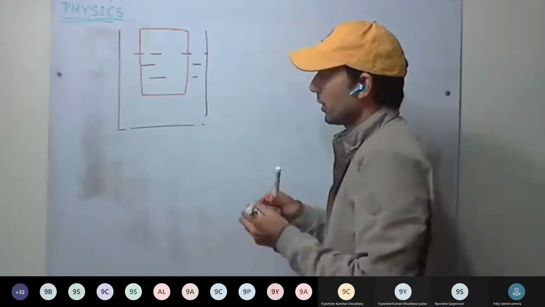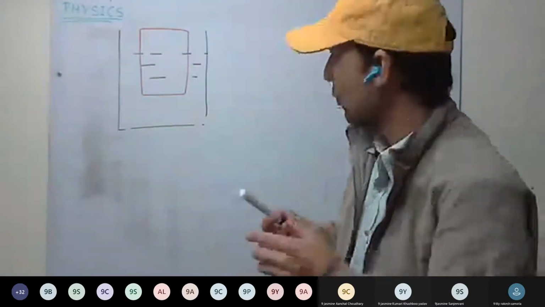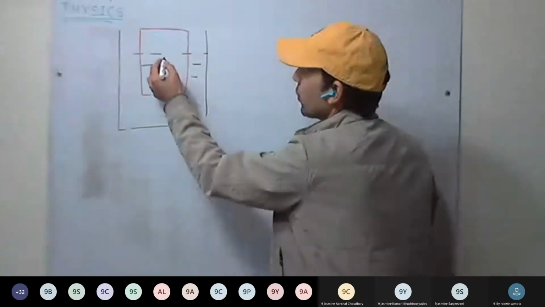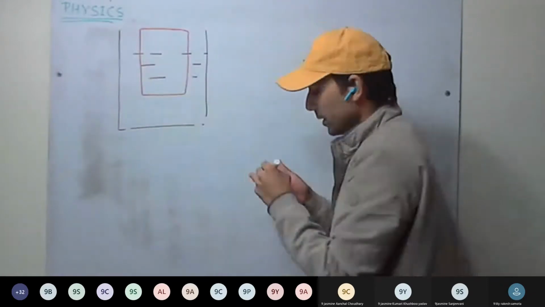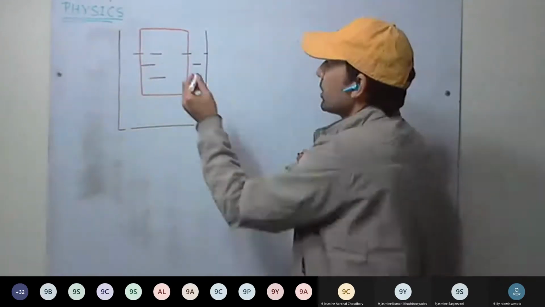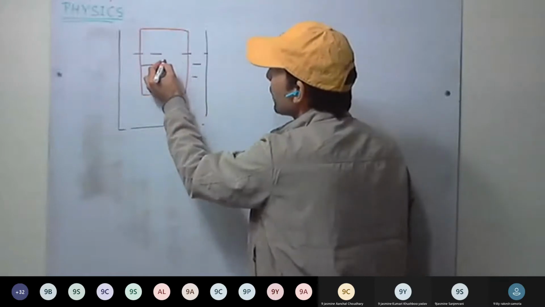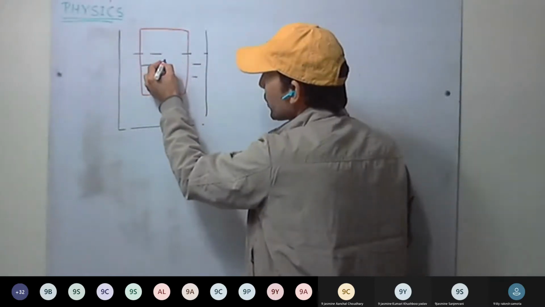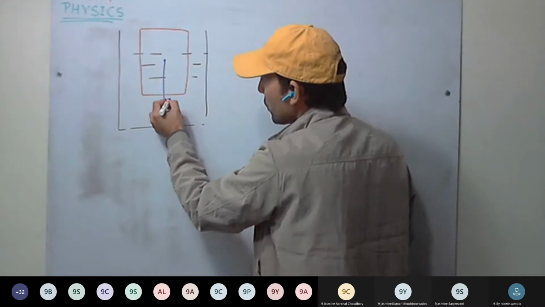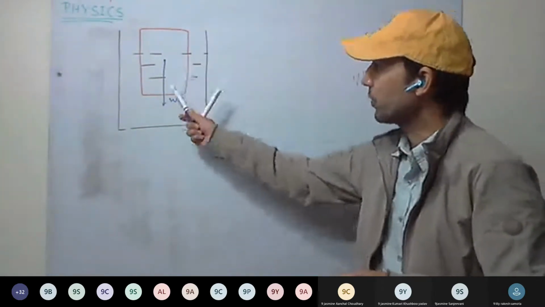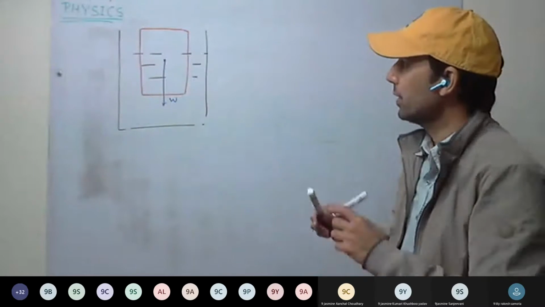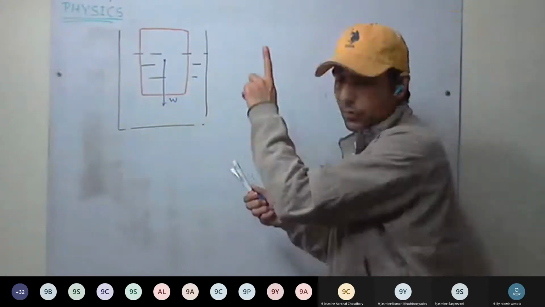For example, this is the body. Which forces are acting on this body? One is the weight, acting from the center of gravity. Consider this as the center of gravity. This will be the weight of the body. And buoyant force, that is upward force, upthrust, will be acting at the center of buoyancy in the upward direction.